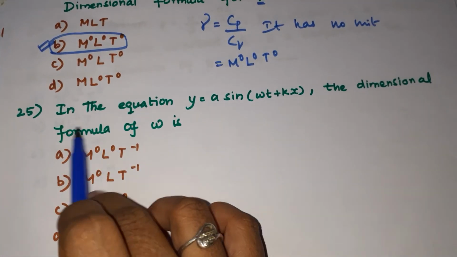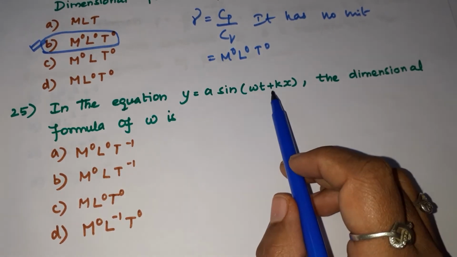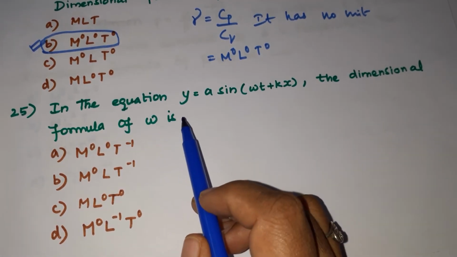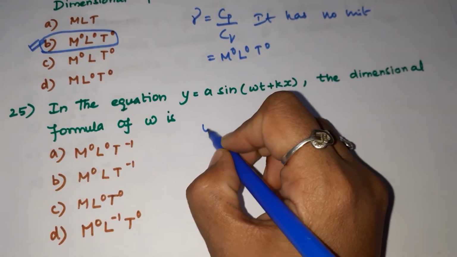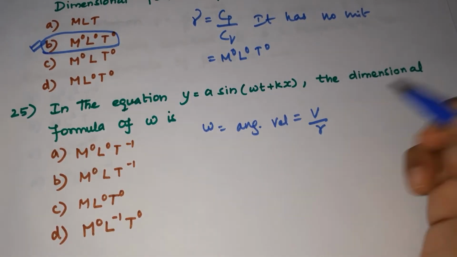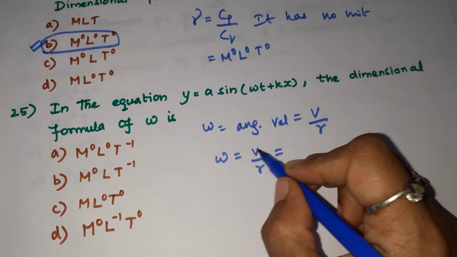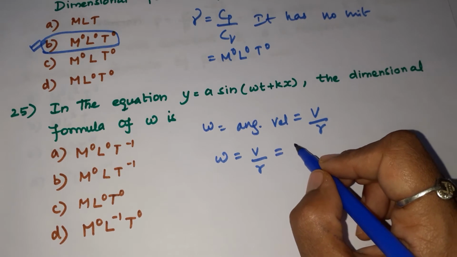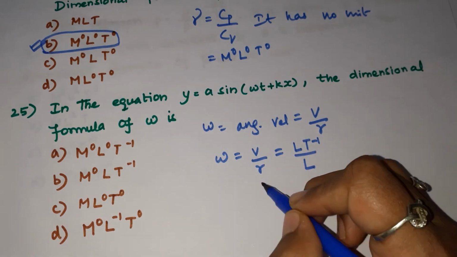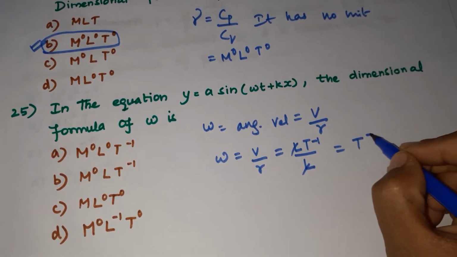25th question. In the equation y equals a sin(omega t plus kx), the dimensional formula of omega is? Omega is nothing but angular velocity. This can be written as V by R. V is velocity, right? Velocity means displacement by time. Displacement is L, time is T, so T inverse by L. For radius, we are taking it as L only. So if the Ls get cancelled, we'll be having T inverse.